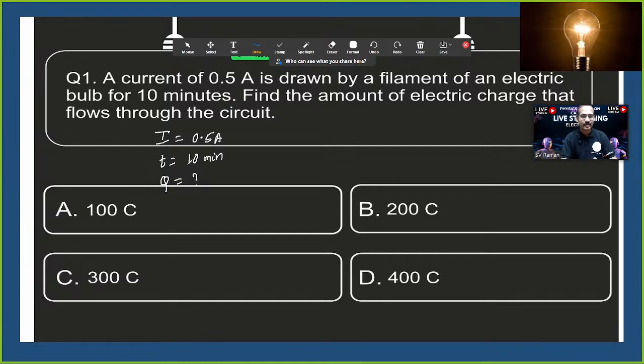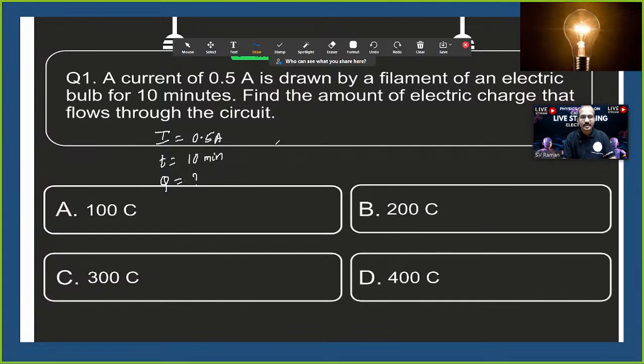What is your expected answer? You can choose option A, B, C or D. Don't worry if it is a wrong answer. Proceed with what you got from here. So this is given data and this is required data. Now we are asking about Q.